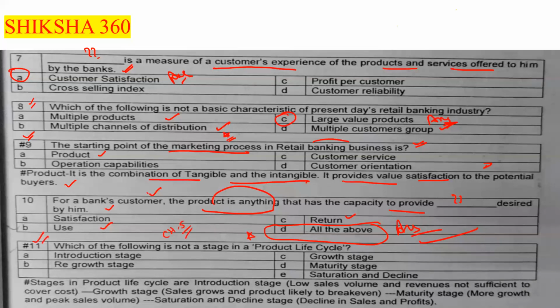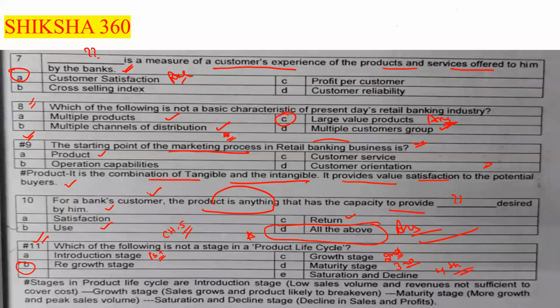First one is the introduction stage. Second stage is the growth stage. Third stage is the maturity stage. Fourth stage is the saturation and decline stage. There are only 4 stages here.